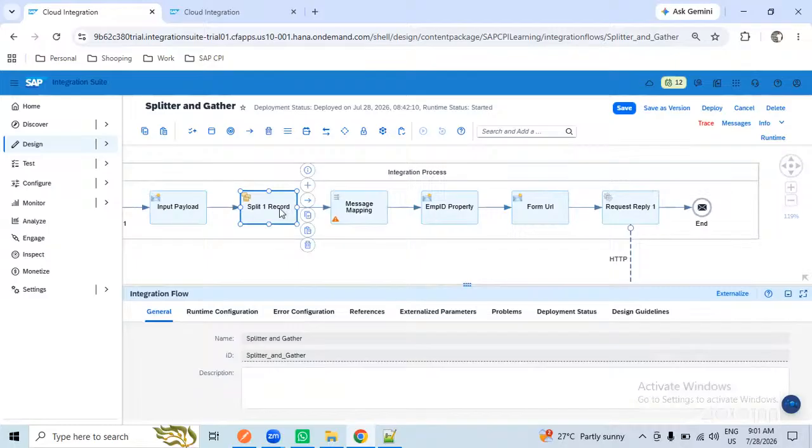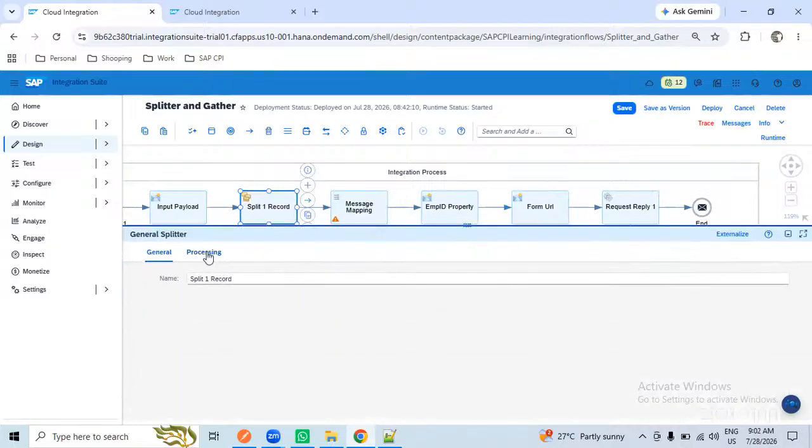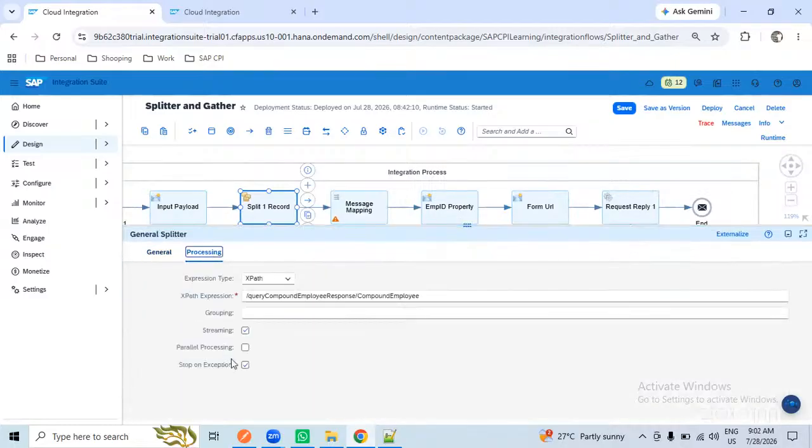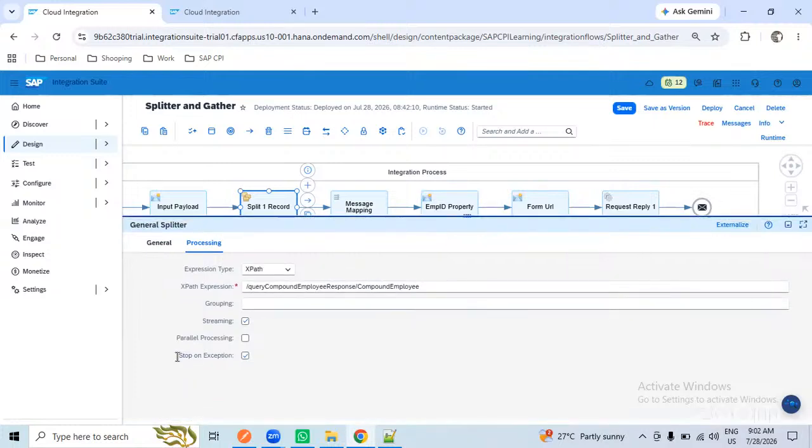And another thing is, we covered this as well. I don't want to discuss it with you, so I thought of giving this as an assignment to you people. Somehow we covered it. Hope you understood. If any error happens for one of the employees and you don't want to stop the interface, and you need to continue with the rest of the employees, in this case you need to uncheck this one.